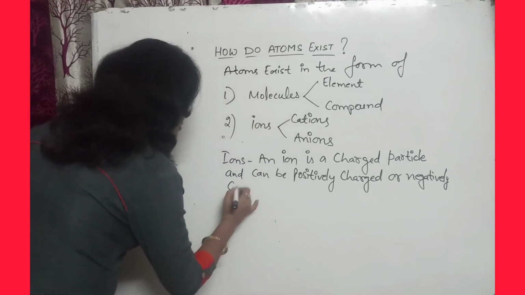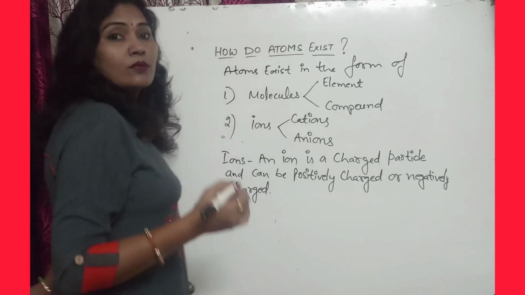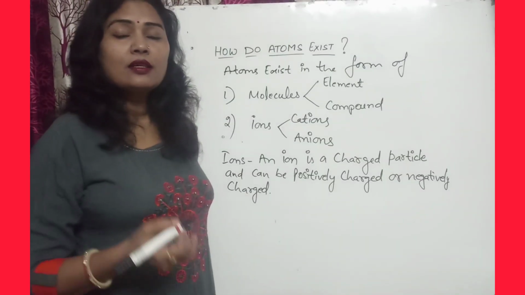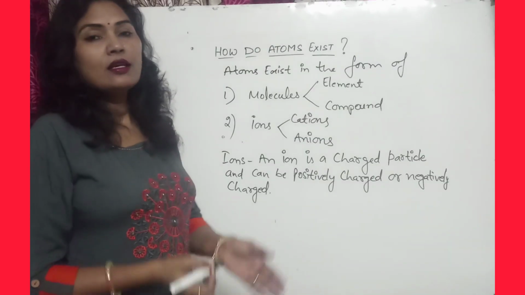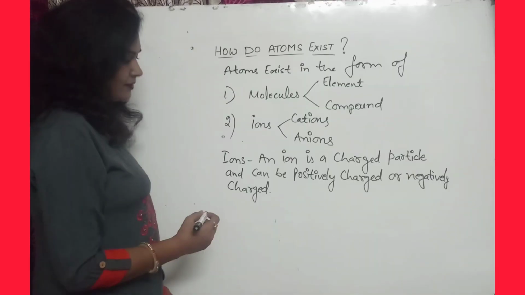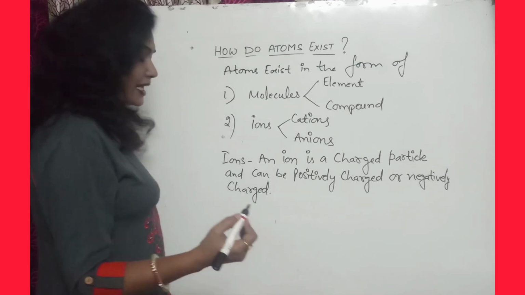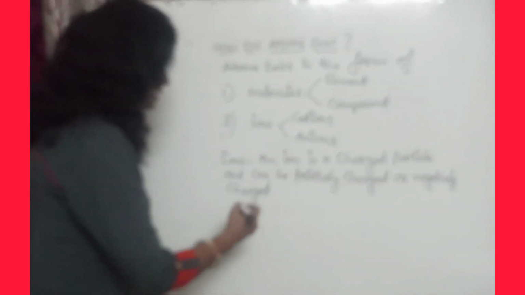Positively charged is known as cation and negatively charged is known as anion. A positively charged ion is called a cation.